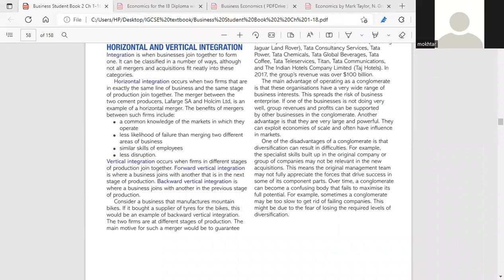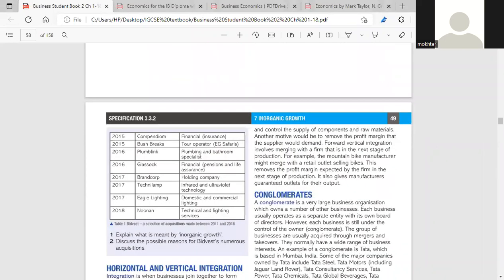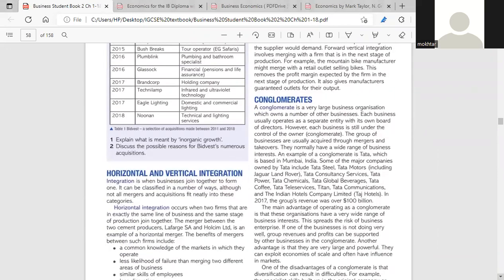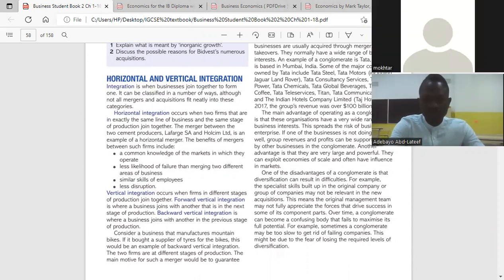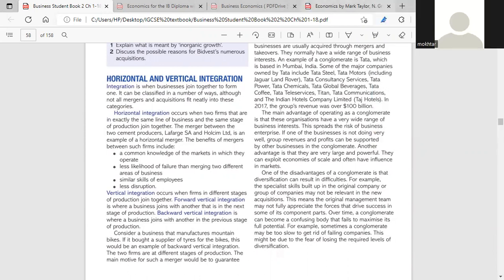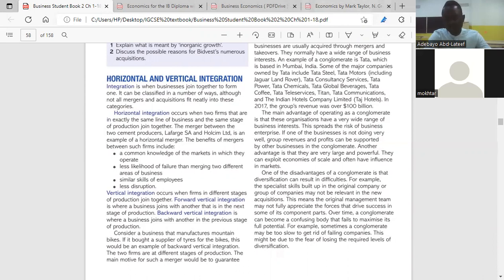So I'm talking about integration already. Integration means the joining of businesses together to become one. So we have 3 types of integration. We have horizontal integration, we have vertical integration, and conglomerate integration. For these 3 integration, I'll take one at a time. So horizontal integration means that business A and business B are coming together because they are in the same industry to become one. So it means, for example,